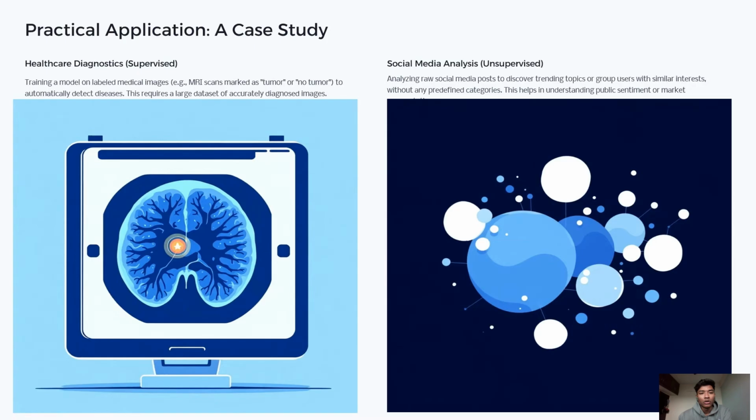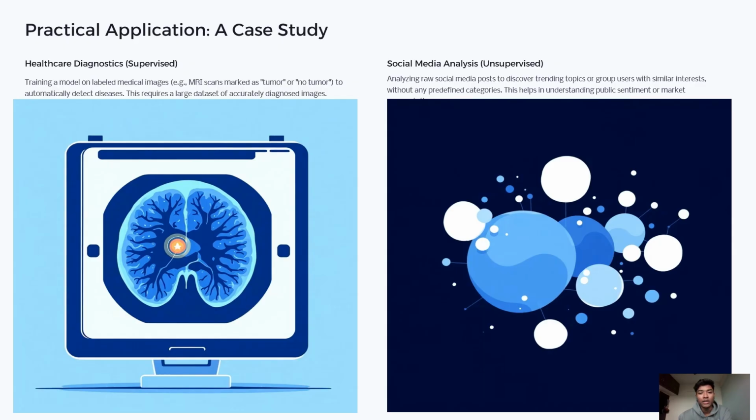Now, to make this more real, let's do a case study. For a supervised learning example, we have healthcare. Training a model using labeled MRI scans marked as tumor or no tumor. And for unsupervised learning, social media. Discovering trending topics or grouping users with similar interests without any predefined labels. This shows how the learning type depends on the problem and data available.